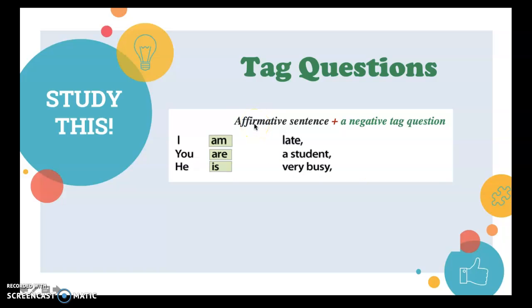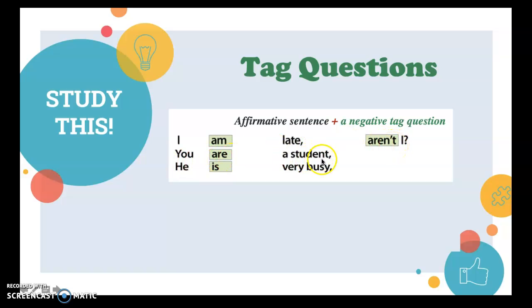Let's remember that the tag questions are formed like this. If you have an affirmative sentence, the tag question is going to be in negative, the opposite. Affirmative sentence, negative tag question. For example, I am late. The tag question has to be in negative. Aren't I?